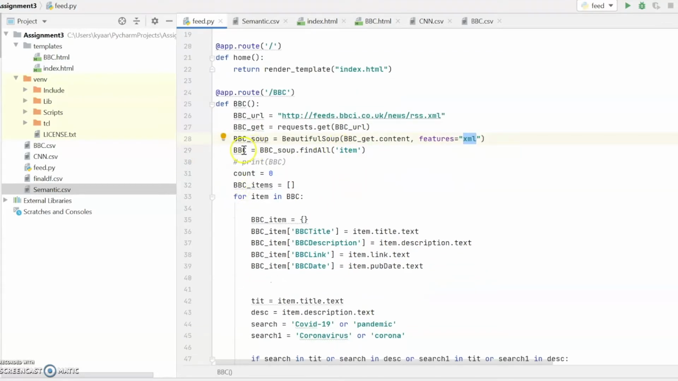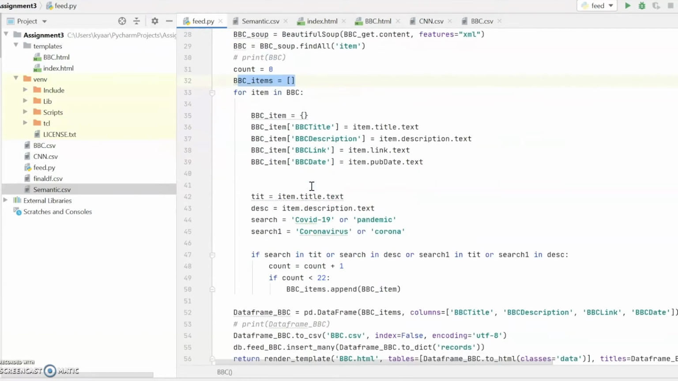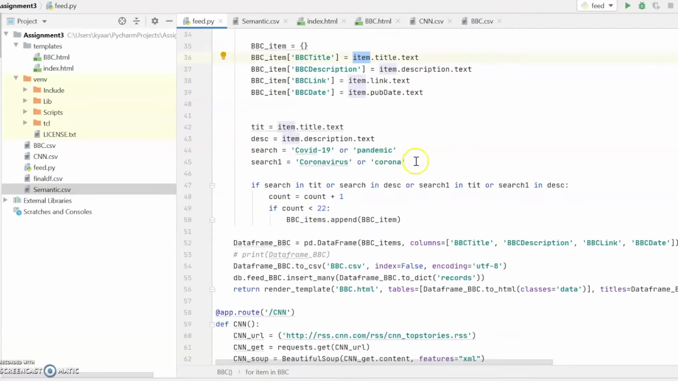In the BBC feed, we find all items so that we can get the data. We are making an array of BBC, in which we save the BBC title, description, link, and date. In this item, with the help of scraping, we are getting the title, description, link, and publishing date.